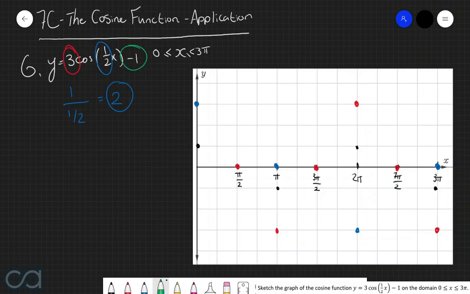And then finally, this take 1 means that we need to translate all these points downwards by 1 unit. So this point here is going to get shifted down to this point here. This point here is going to get shifted to here. This point here is going to get shifted to here. This point here goes to here. This point here goes to here. This point here goes to here. And then this point here goes to here. And so now that we've applied all the transformations that we have, let's connect all these points with a nice smooth curve.